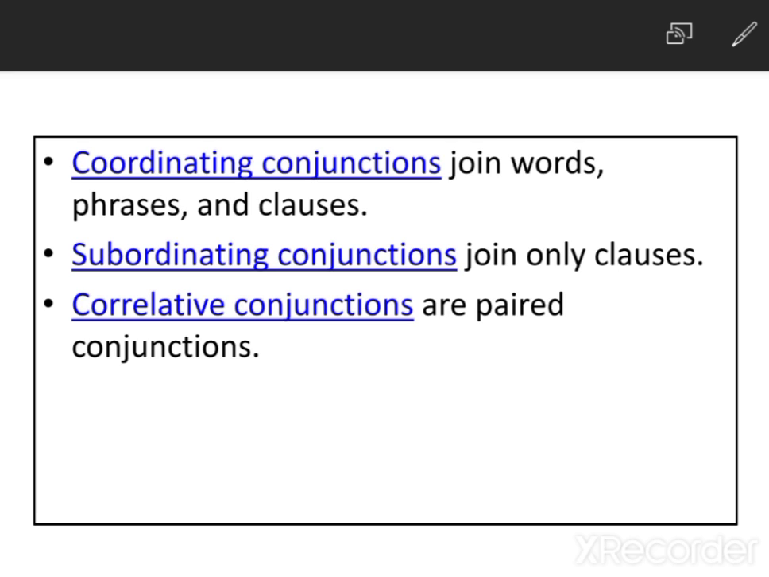Understand? And then a conjunction can be a word or a phrase. There are three groups of conjunctions. Number one, coordinating conjunctions, which join words, phrases, and clauses. Number two, subordinating conjunctions, which join only clauses. And the third one is correlative conjunctions, which are paired conjunctions. What are they? They are paired. P-A-I-R-E-D. Paired means group, in group.